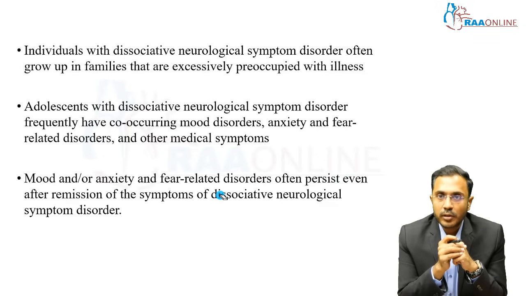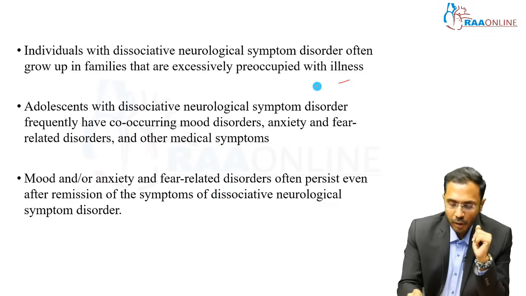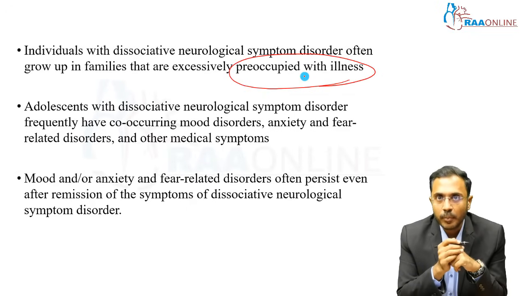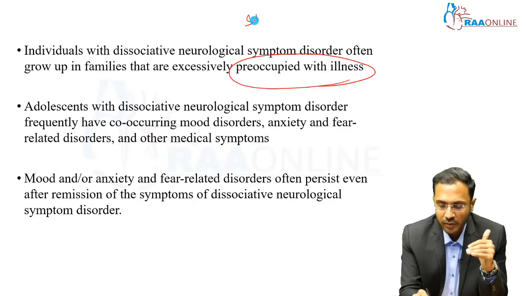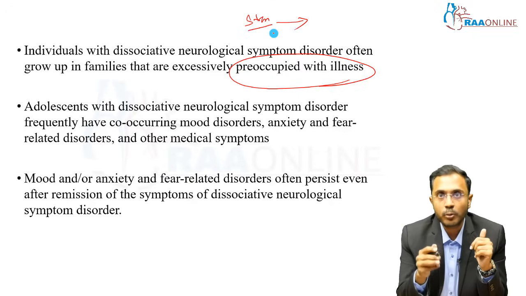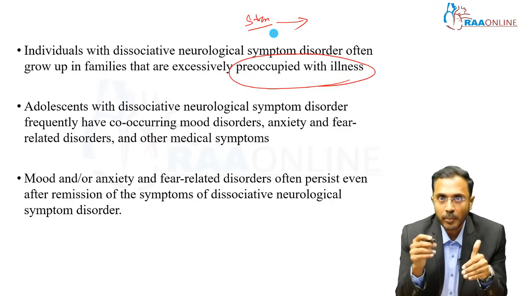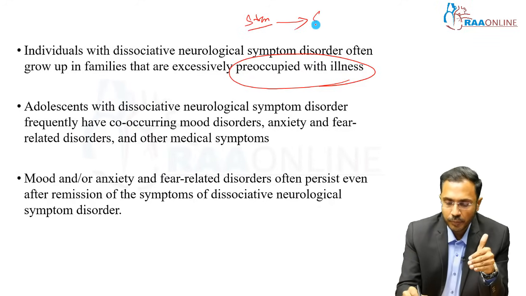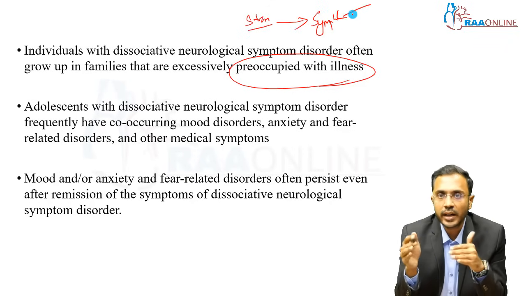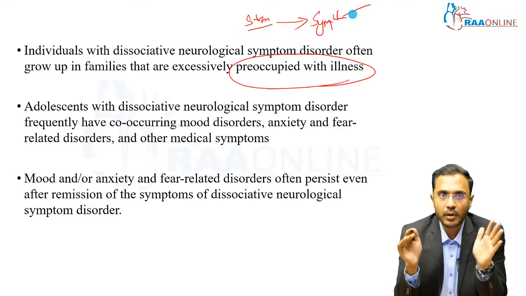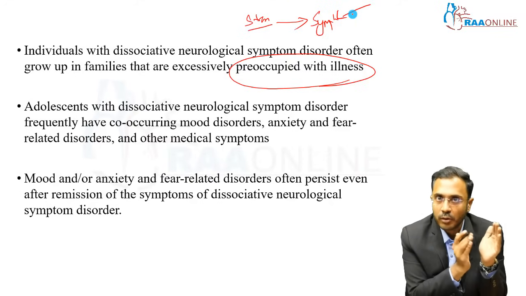Children with dissociative neurological symptom disorder often grow up in families that are excessively preoccupied with illness. So any symptom, they will give excess attention. When the child is having stress and cannot express it, most often they use the medical model, and it is expressed as a medical symptom. And the family gives excess attention to the symptom, which results in significant secondary gain leading to the persistence of the dissociative disorder. So this is the family functioning even before the onset of symptoms.